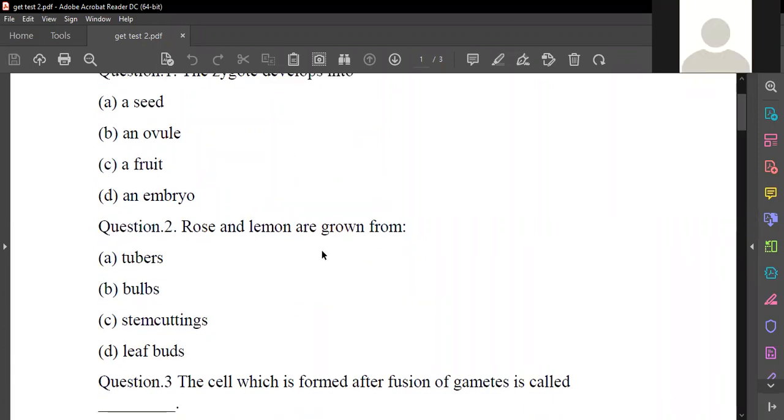Rose and lemon are grown from? Stem cutting. Sir, it's stem cutting. Rose and lemons are grown from tubers, bulbs, stem cutting, leaf buds.